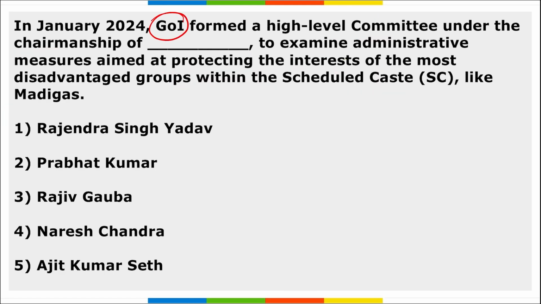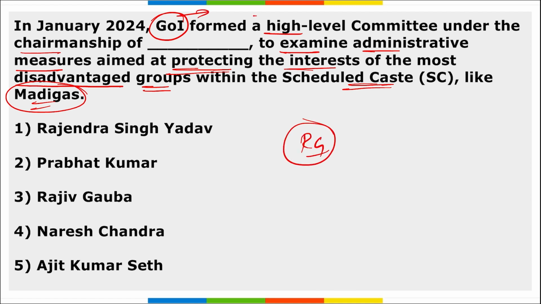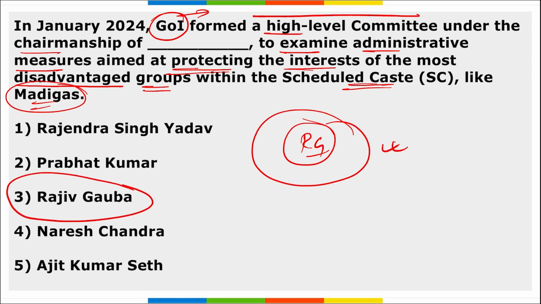Next, Government of India formed a high-level committee under the chairmanship of Rajiv Gauba to examine administrative measures aimed at protecting the interest of the most disadvantaged groups within scheduled castes like Madigas. This committee will examine the measures for protecting the rights of the disadvantaged groups within the scheduled castes.